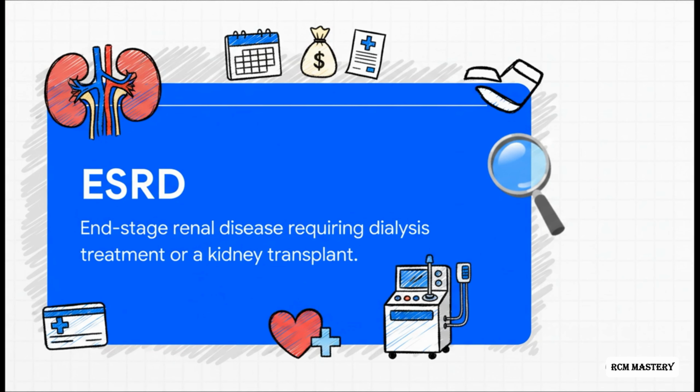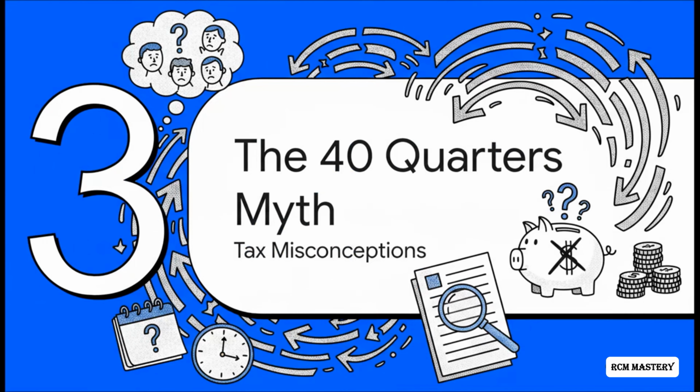And the third and final path applies to patients facing end-stage renal disease, which we usually just call ESRD. This means the patient has permanent kidney failure that actively requires dialysis treatment or a kidney transplant. So if a patient meets the foundation rule and has ESRD, they qualify for Medicare totally regardless of their age. All right, Section 3, the 40 quarters myth.